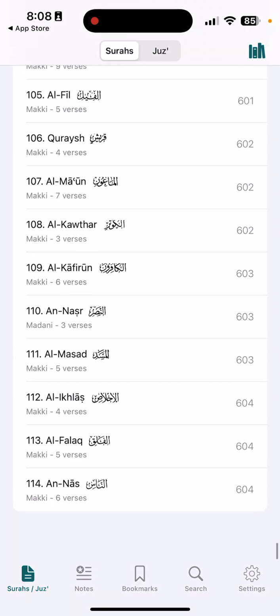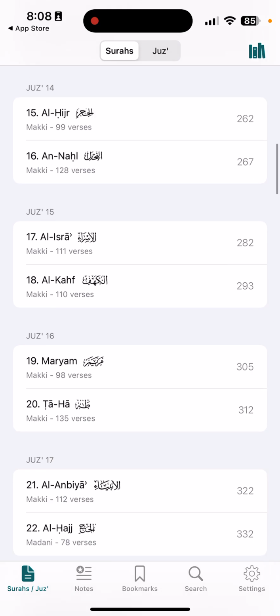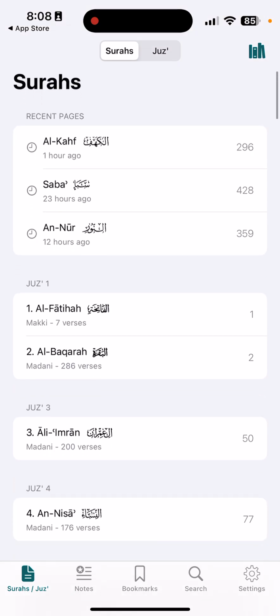Also, I like that it will keep your recent reading. So if you're recently reading, it'll say recent pages here. And so maybe you're reading in a couple different places. Maybe you have something that you're just looking up, or something that you're going through with a khatma. And so it'll do this.